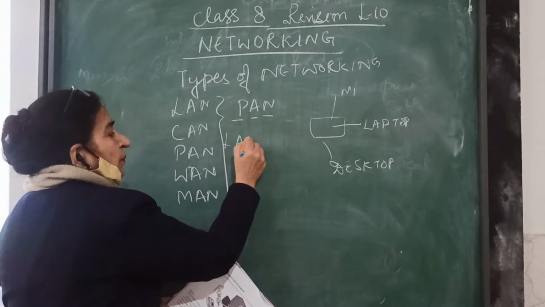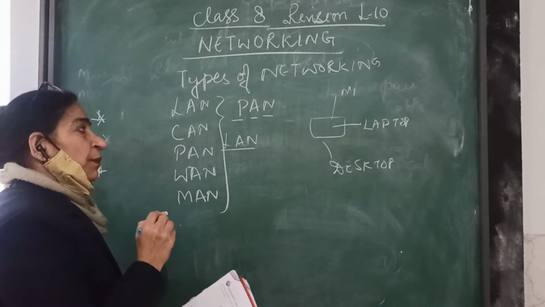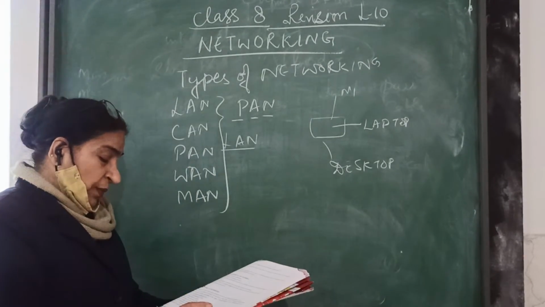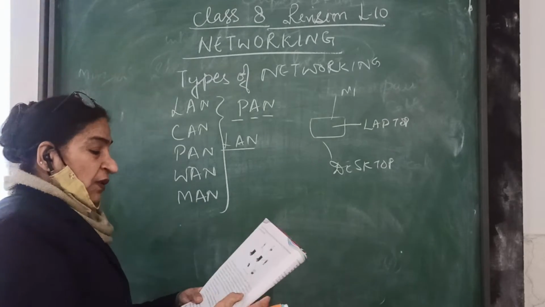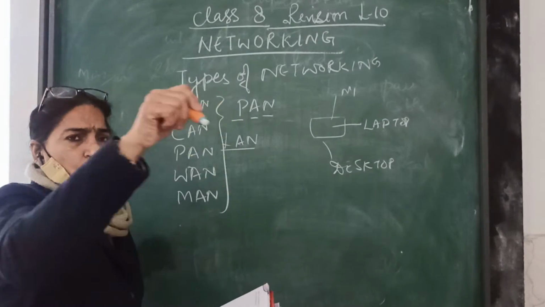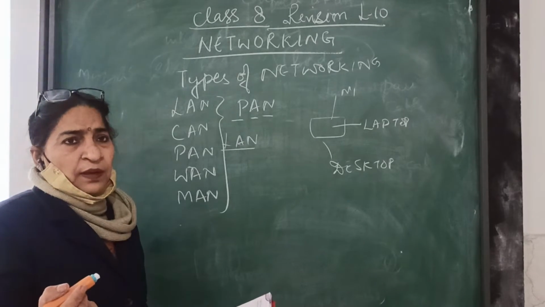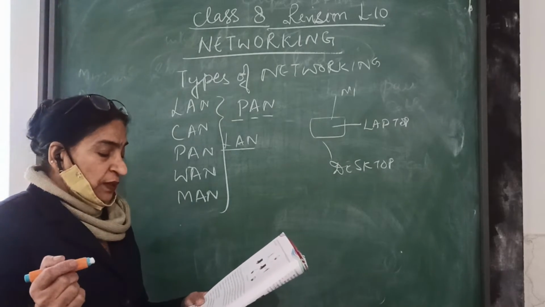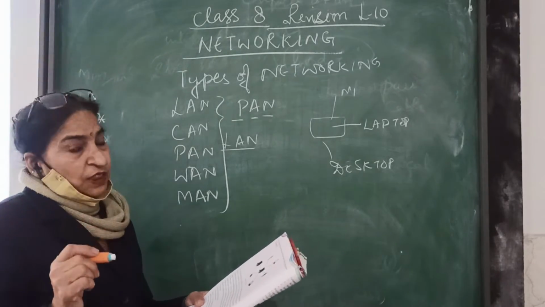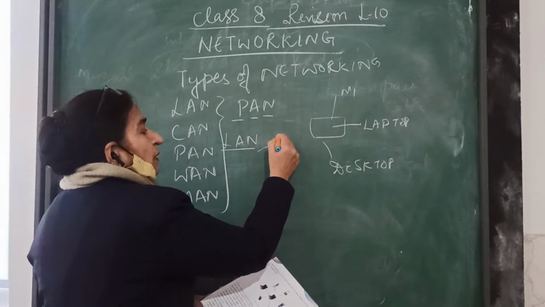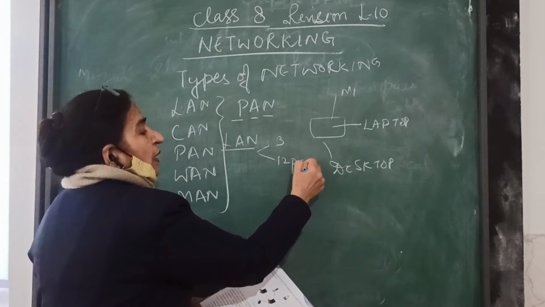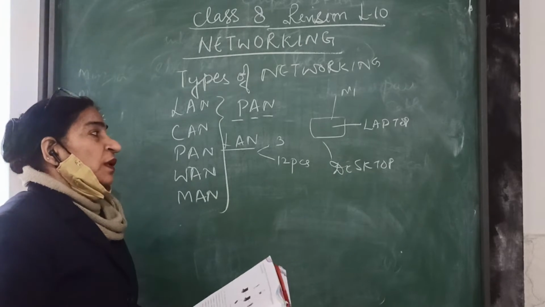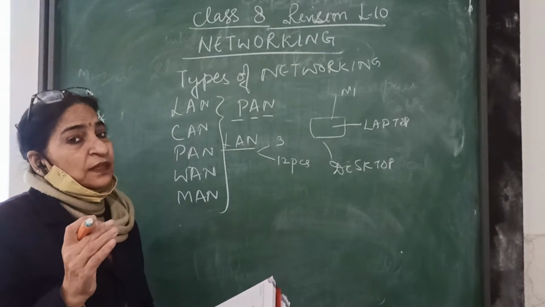Second, we go with the LAN, local area network. That means it is only related to one institute. Full form is local area network, in which we connect the computers in a limited range. Let us see a computer lab or a factory or institute, like that we are connecting these computers, right? The main feature is speed is fast, and it attaches a minimum of 3 PC, or maximum of 12 PC, right? While we are connecting the computers, the range is limited.